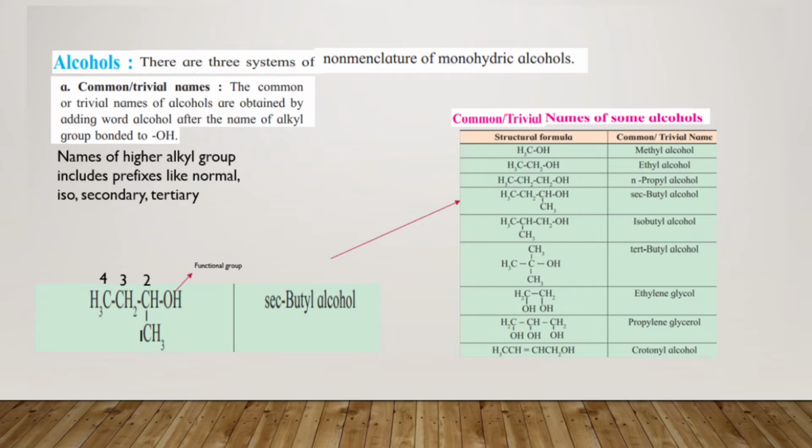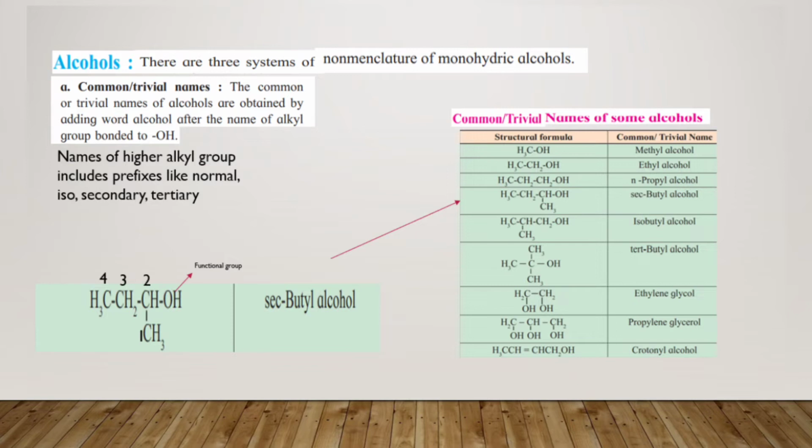Now the next one, you have CH3CH2CH2OH. Since over here all three carbons are present in a straight series, it is named n-propyl alcohol. The next one is CH3CH2CH attached to the functional group OH and to a CH3 group.